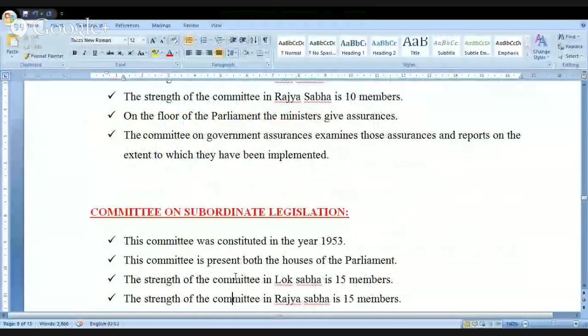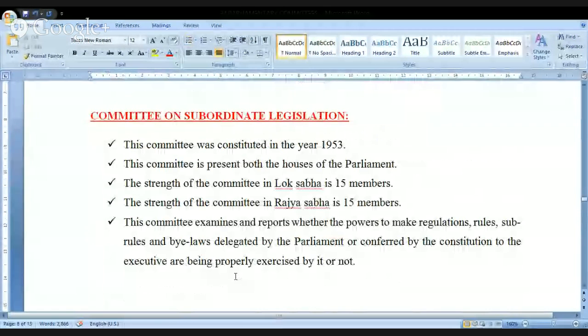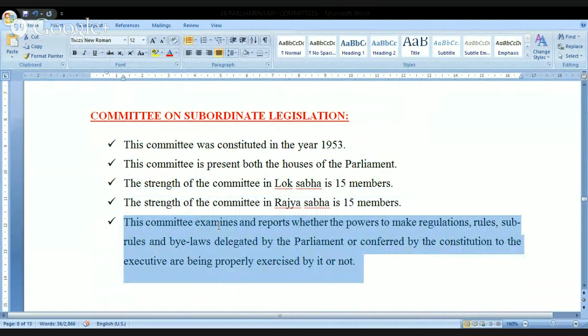Next one. Committee on Subordinate Legislation. This committee was constituted in the year 1953. This committee is present in both the houses. In Lok Sabha, 15 members, Rajya Sabha, 15 members. Last point, look at this very carefully.